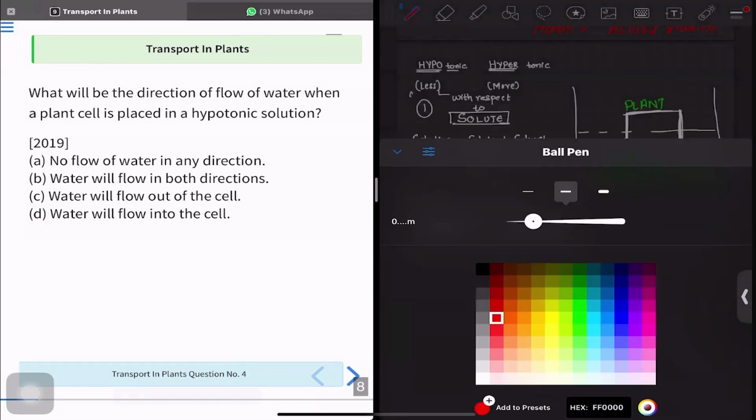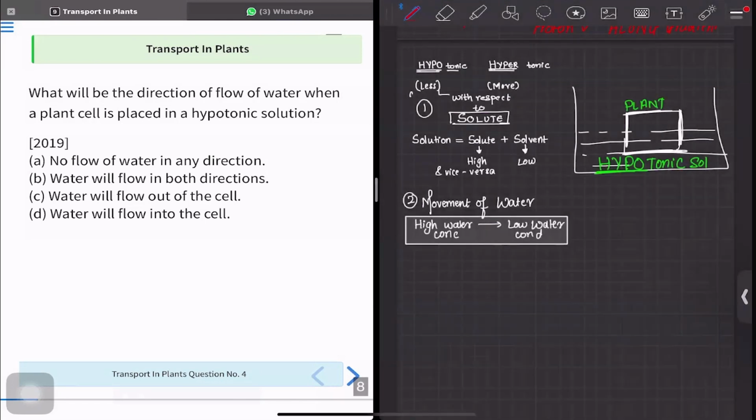Now, since the solution is hypotonic, from this first concept, you understand the concentration of solute is less. If the concentration of solute is less, from here we can say the concentration of solvent is more.